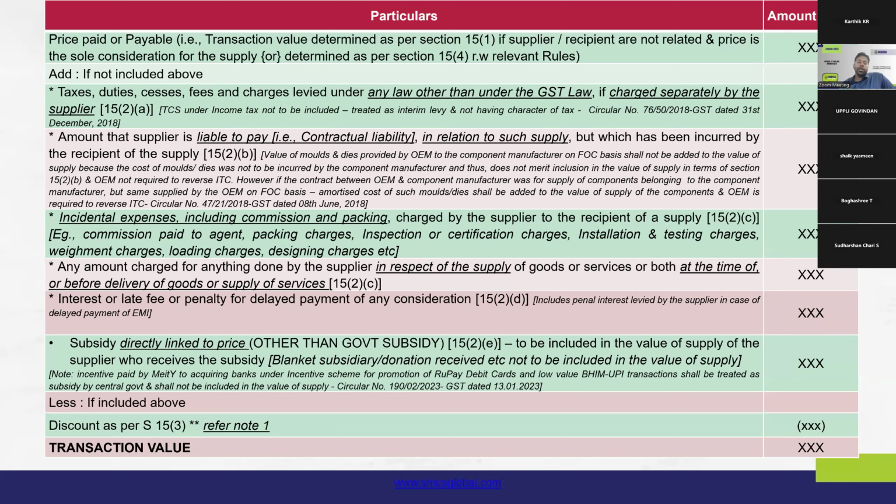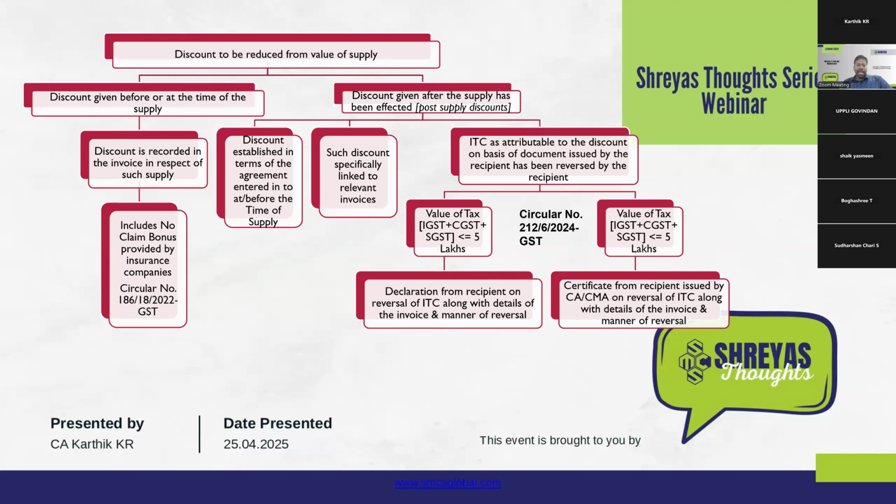So we will see what conditions are laid down under section 15.3. As visible on your screen, discounts can be split into 2 types based on when the discount was known or when the discount was given.